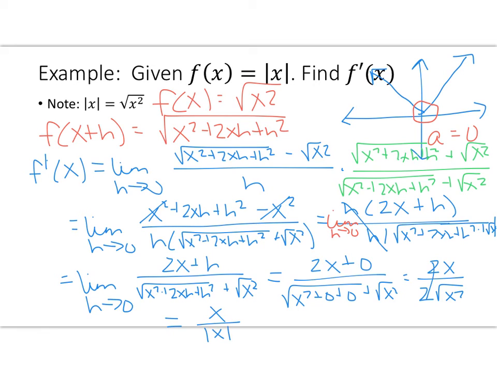So this is why x can't be 0, because that's where the function is not continuous. But on the left side of my graph, over here, this always has a slope of -1. The right side always has a slope of +1. And if I plugged in any x value, let's say -4, -4 divided by the absolute value of -4 would equal -1. If I looked on the right side, +3, 3 divided by the absolute value of 3 would be +1. So I can differentiate this, but I have to recognize that it doesn't work when x is 0, because this graph is not continuous at x equals 0.